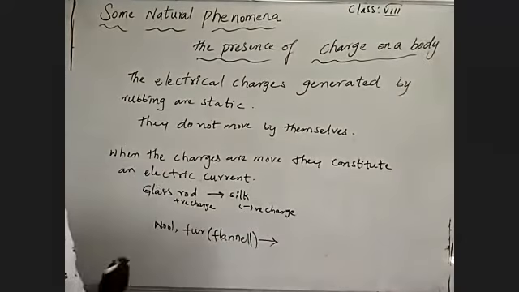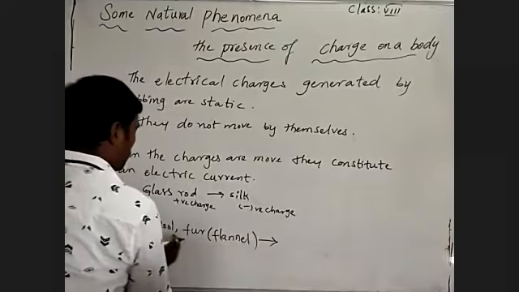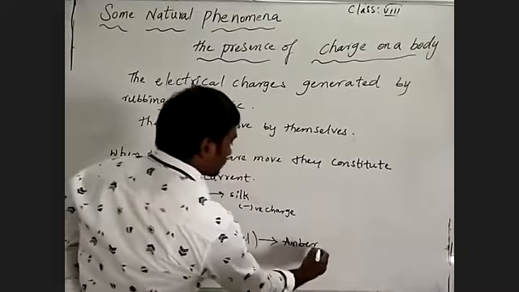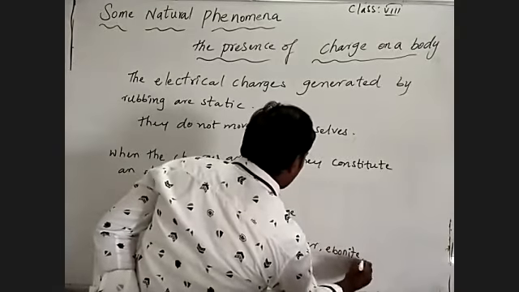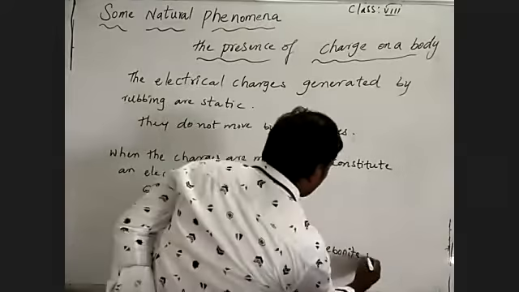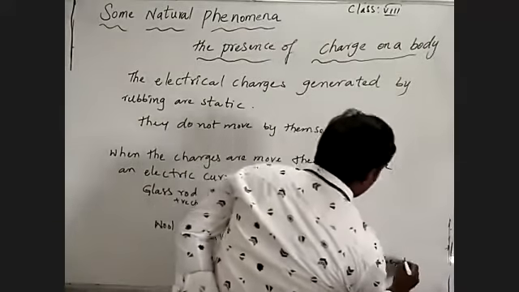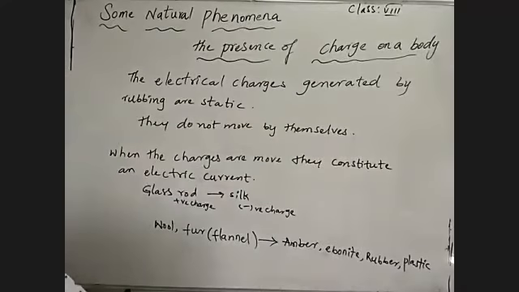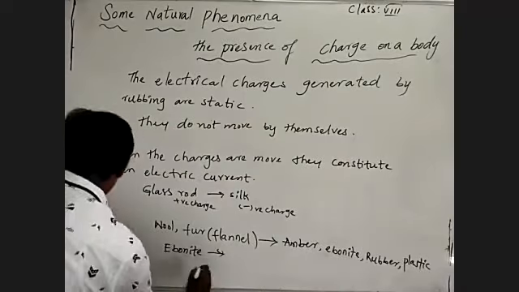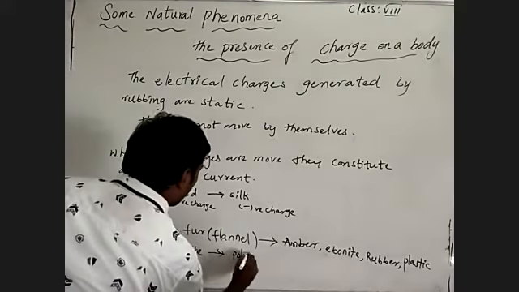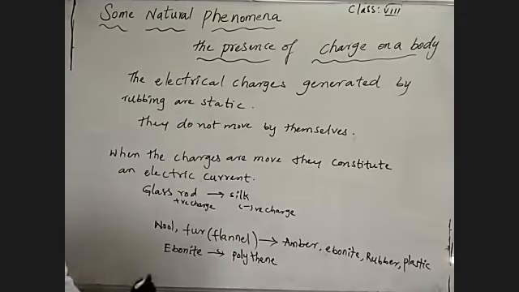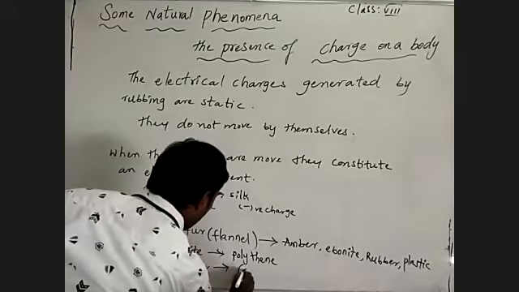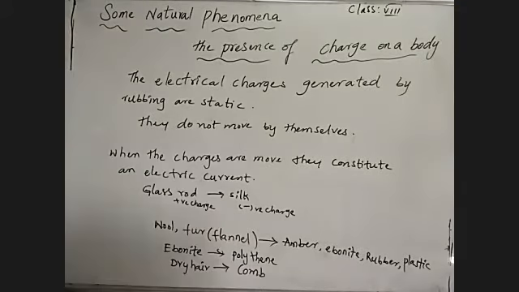When wool or fur is rubbed on amber, ebonite, rubber, plastic, and also when a rod is rubbed on polythene, and dry hair is rubbed with a comb. Is it visible to you?